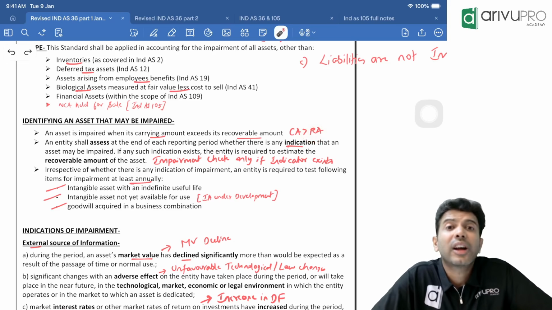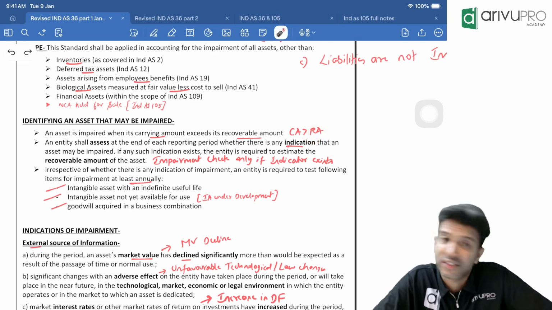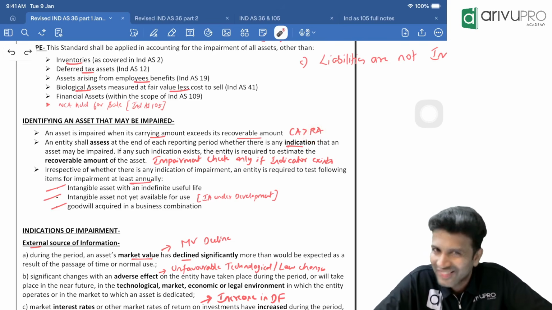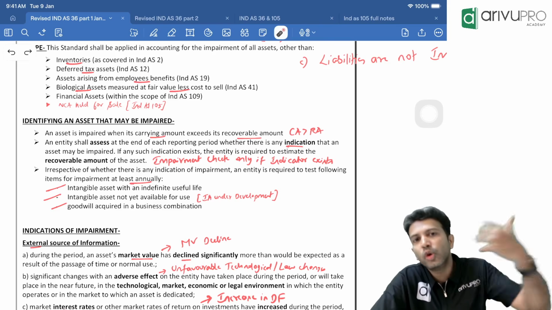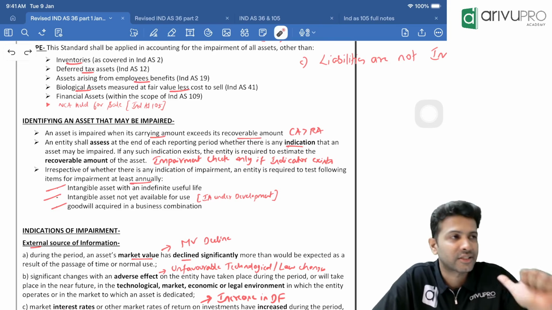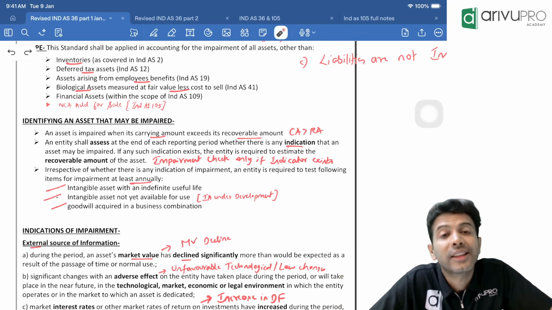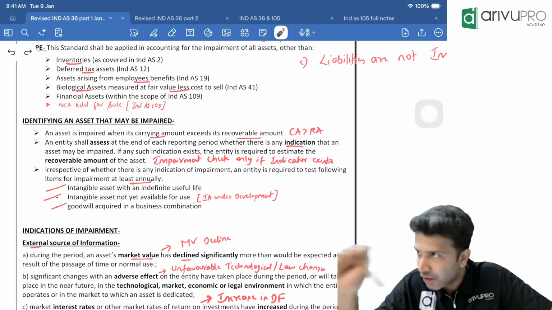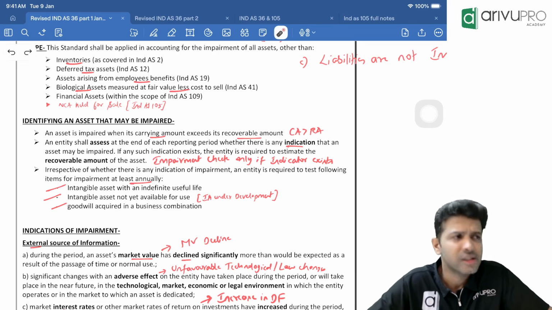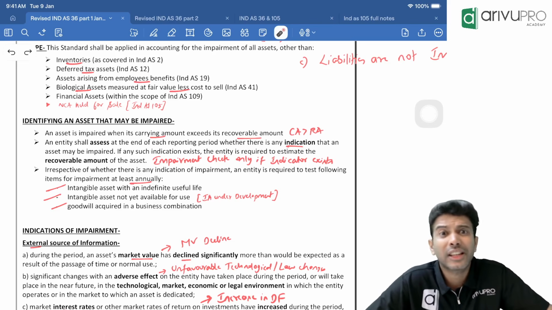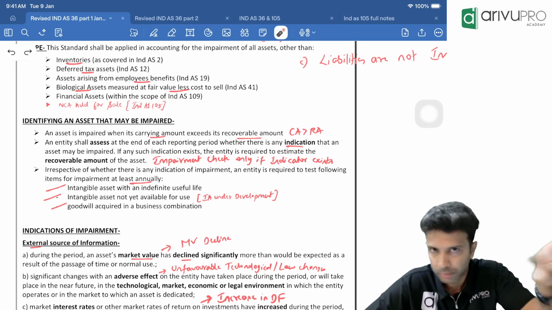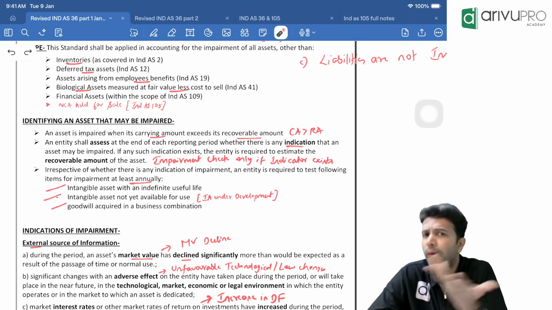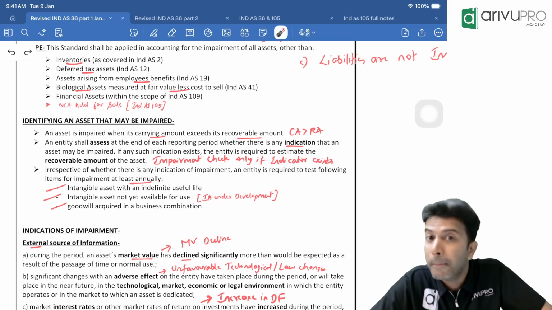In fact, we had studied this also. There are two ways to recover from an asset. Do you remember what those are? One by using, another by selling. So sale value is nothing but your market value, because when we want to sell an asset, obviously we want to sell it at market value.